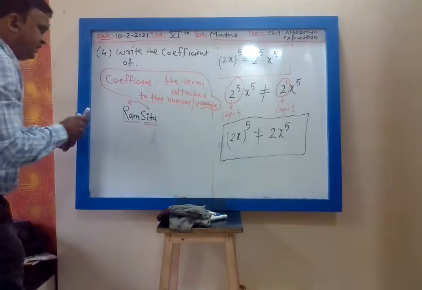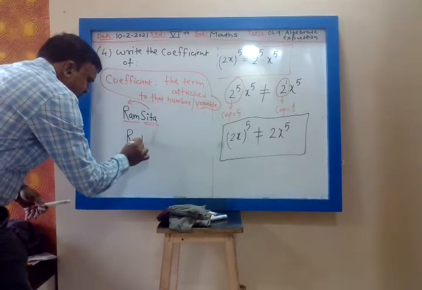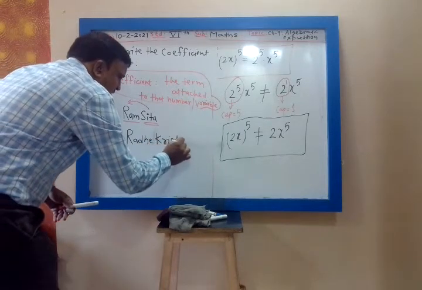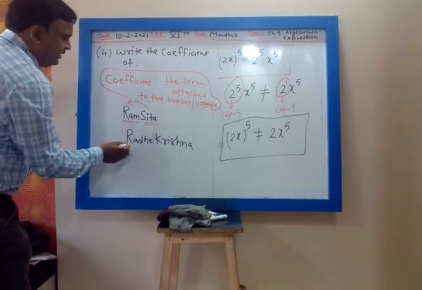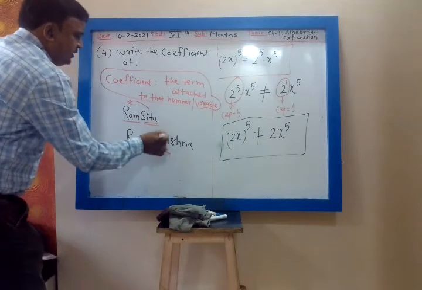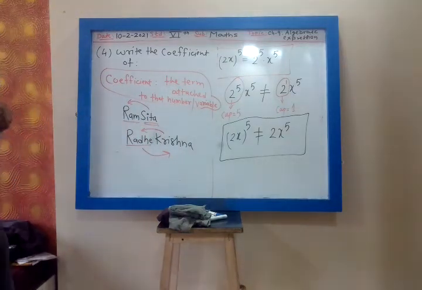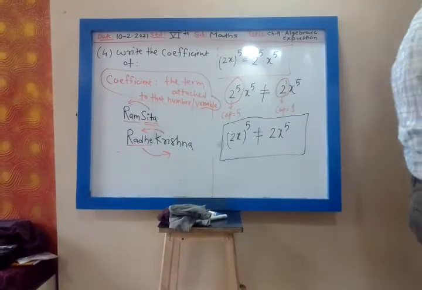Then another example, Radhe Krishna. Coefficient means the term attached to that variable. So what is coefficient of Radhe? Krishna. What is coefficient of Krishna? Radhe. So coefficient means the term attached to that number.